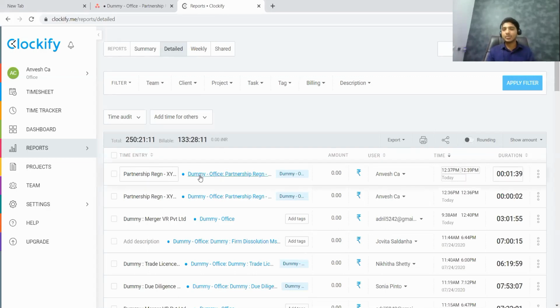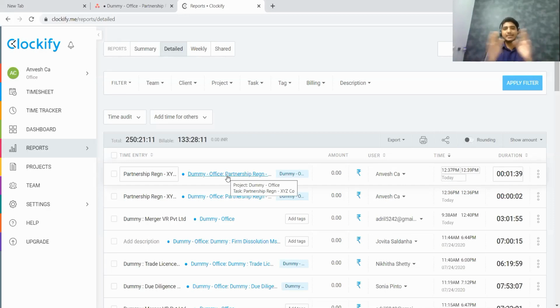Now, what is this? If members did observe, all that I did is start timer, stop timer. I did not even tell towards which task I'm starting or stopping the time. But these two softwares are integrated, that is linked, and my Asana will communicate with my Clockify and say that this timer is running for this task. So I am not typing this. This is actually fetched from Asana itself. So if members want this level of retrieving of data from Asana, then I suggest they use Clockify with Asana. Both softwares have to be linked together.